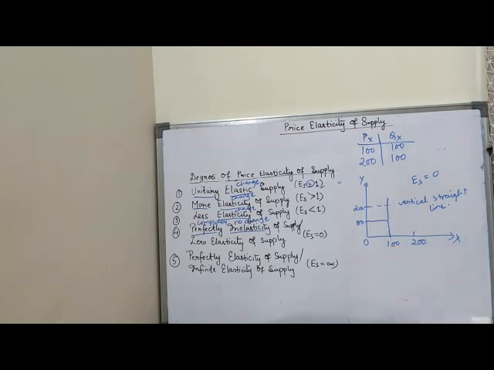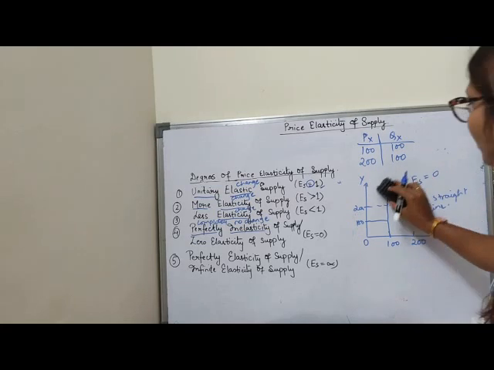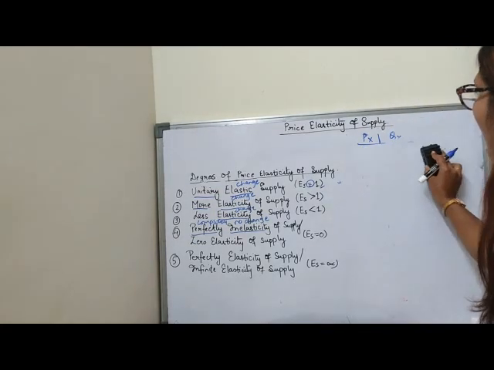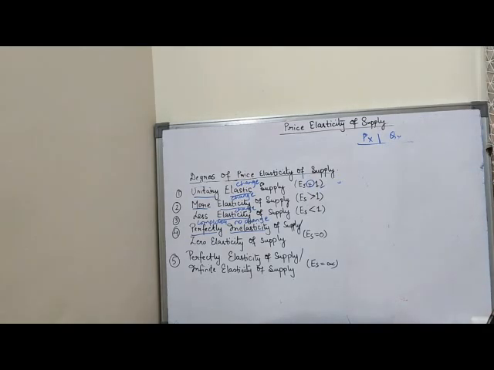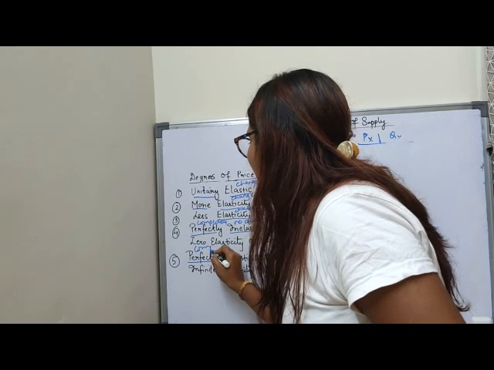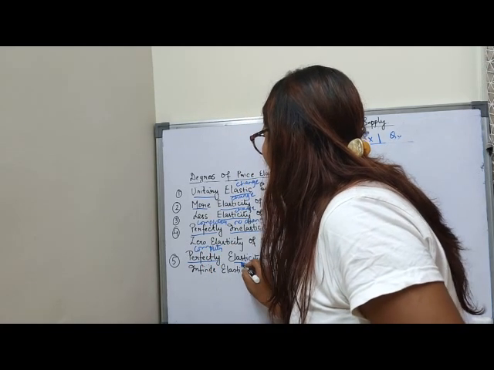Clear, children? Now, fifth number. Now you see perfectly elastic supply. Perfectly means completely. Elastic means change.